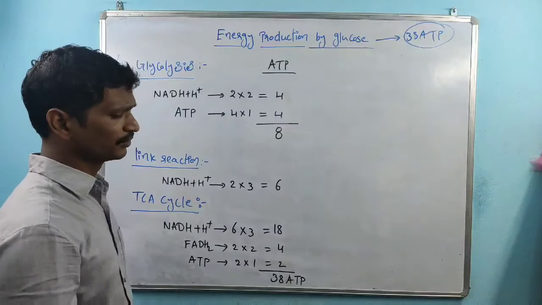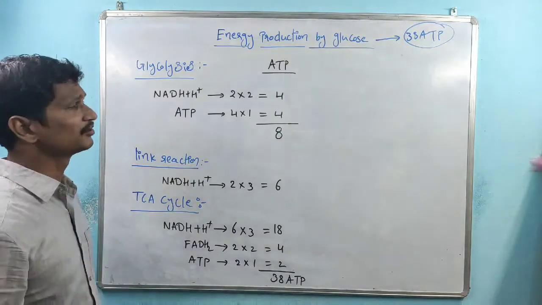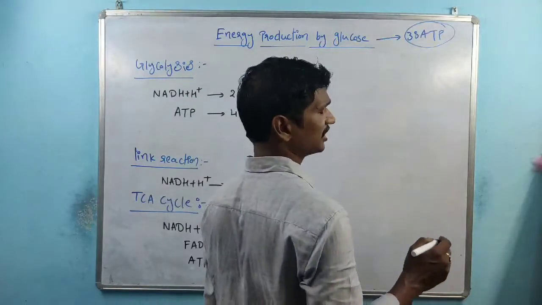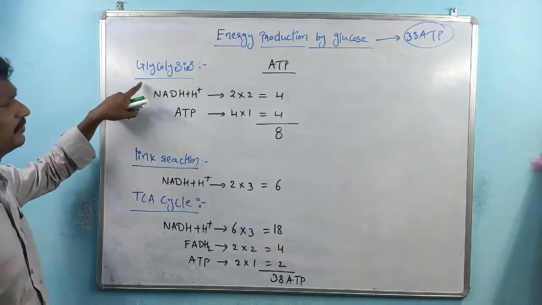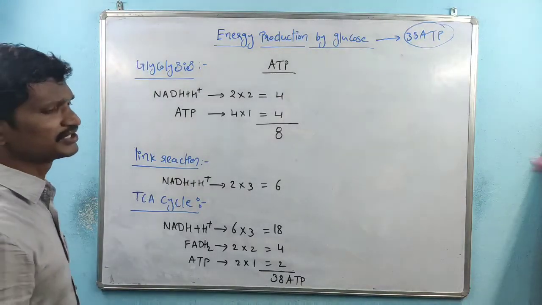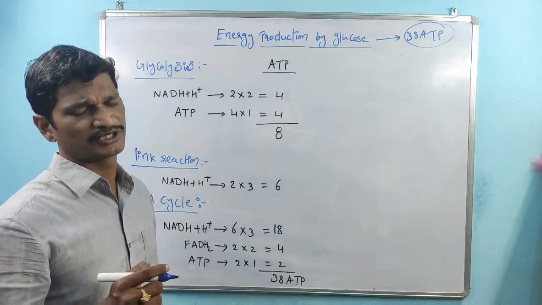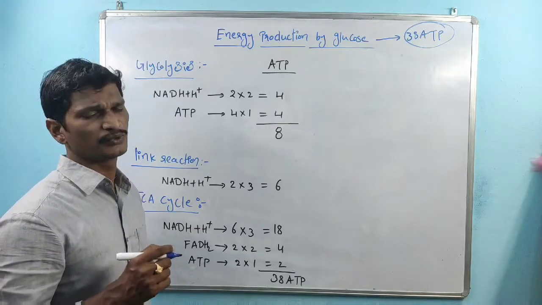We know that once glucose molecules enter into the cytoplasm of the cell, the very first step is glycolysis. Within that glycolysis process, we know about glyceraldehyde 3-phosphate. The glyceraldehyde 3-phosphate is converted into 1,3-bisphosphoglycerate.